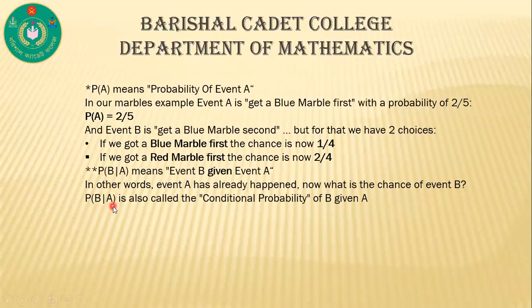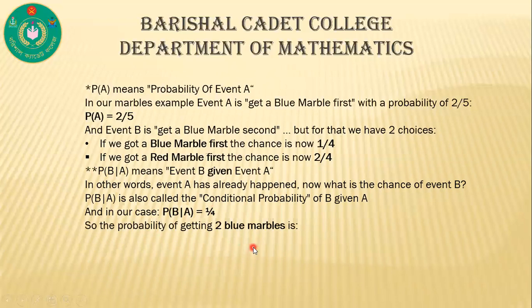P of B condition A is also called the conditional probability of B given A. Conditional probability means event A has already happened, and what happens next is B. And in our case, P of B condition A is 1 by 4.